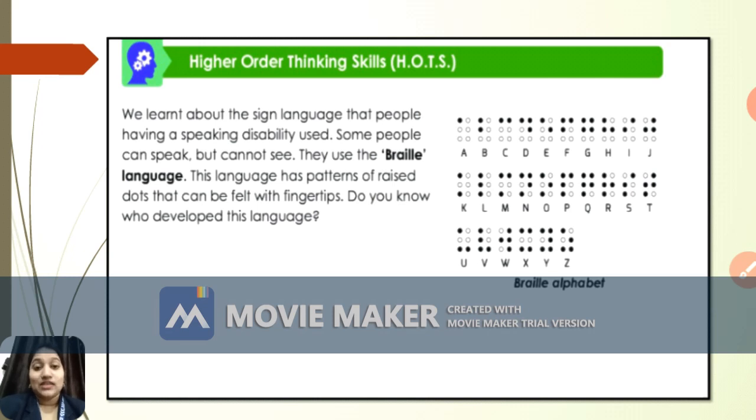So you can say that Braille alphabets are very useful for the people who don't have their eyesight. Okay, so have you understood this part also? So here we complete this lesson. I have just explained in short what exactly this lesson is all about, right students?